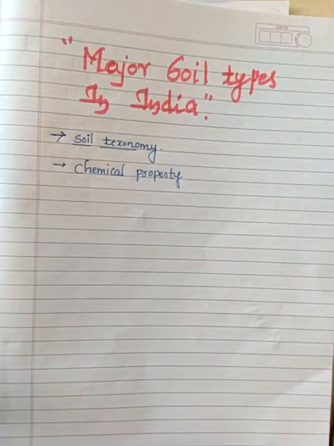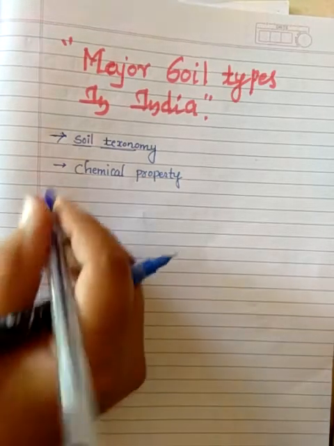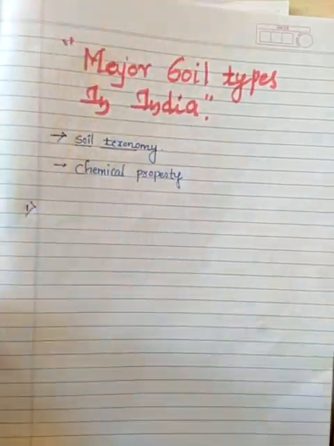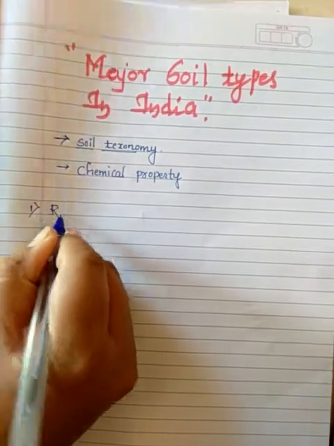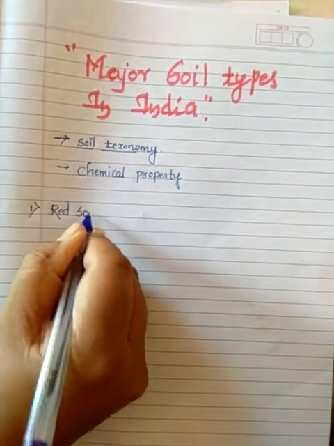First of all, various types are available. In that, one by one we are going to see here. The main or first type of Indian soil is nothing but red soil. Let's see one by one. The first type is nothing but red soil.